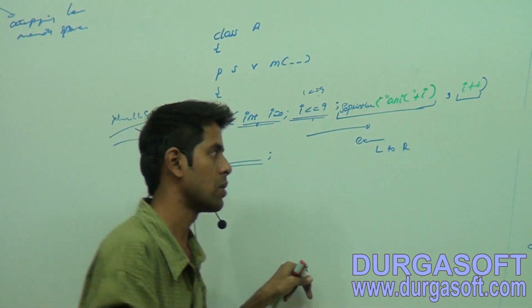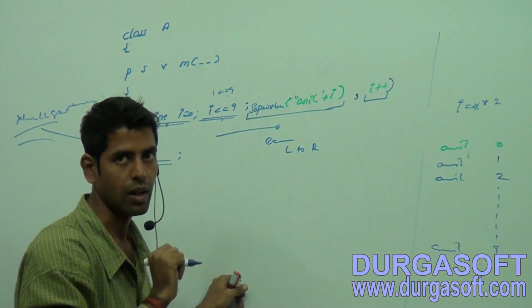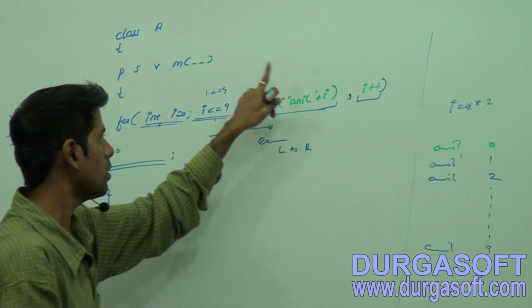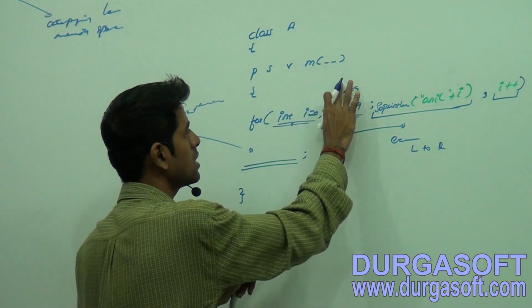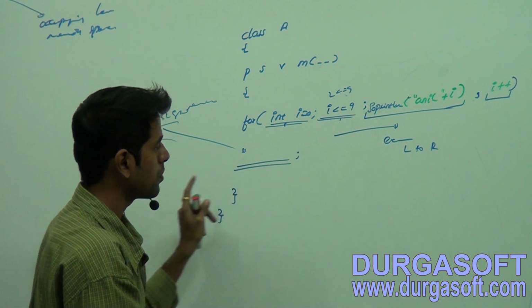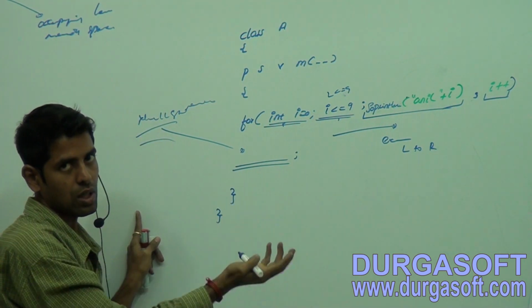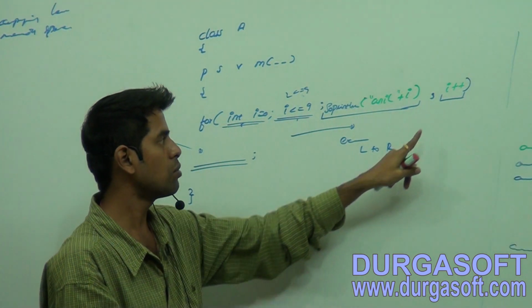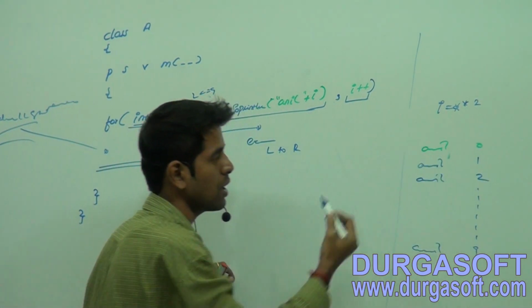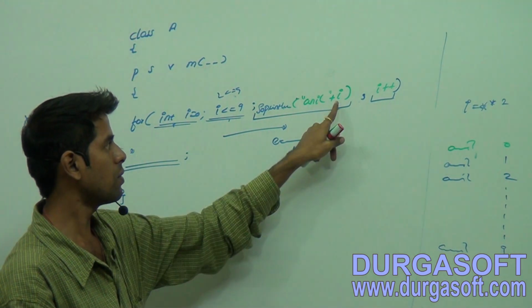Now once again Anil 1. Now the i variable value will become 2. Now condition checking: is 2 less than 9 or not? Yes. Now null statement execution. There is no valid instruction here. Now it will come to the incremental section. First Anil 2 will be executed, because of i.